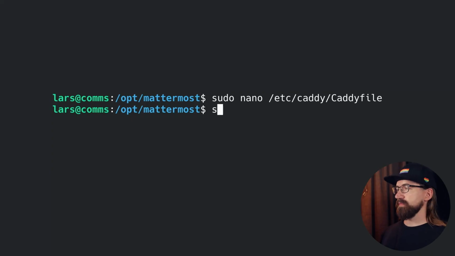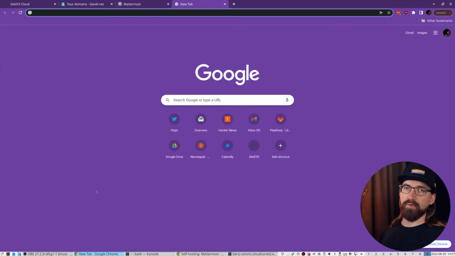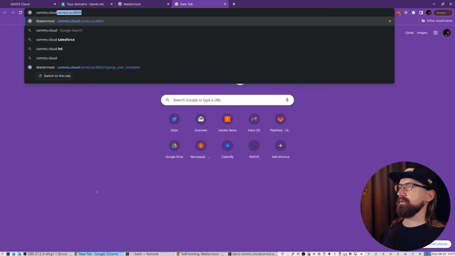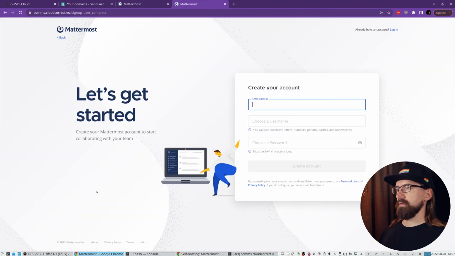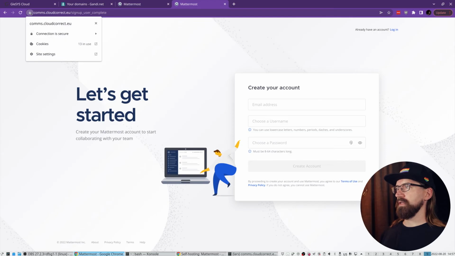Implied in this config is that Caddy should also set up HTTPS and make sure we have that kind of TLS protection in place. So we reload the Caddy service. This should let us visit the domain without setting the port 8065, and we should have HTTPS. So we open a new tab, comms.cloudcorrect.eu, no port, and we get it, complete with HTTPS. Our connection is finally secure.